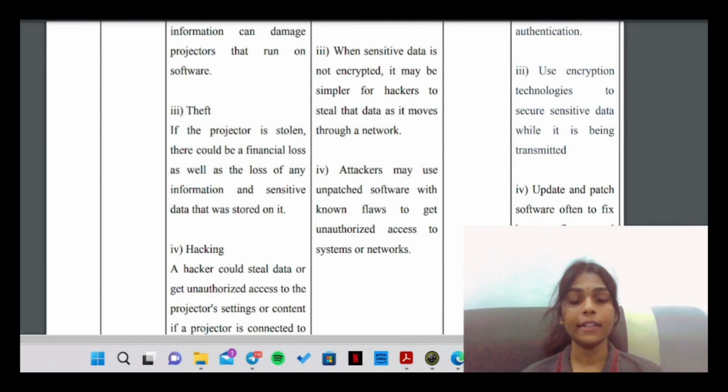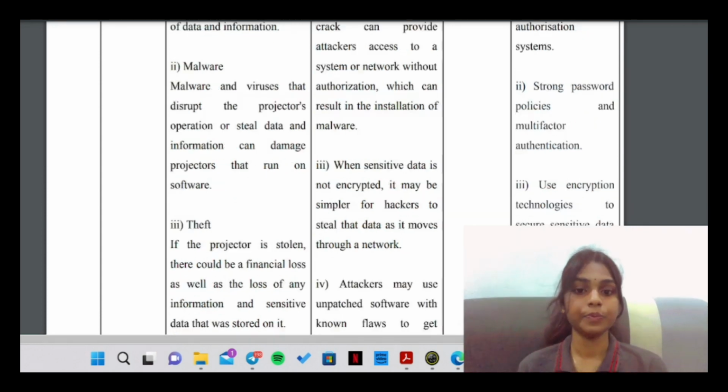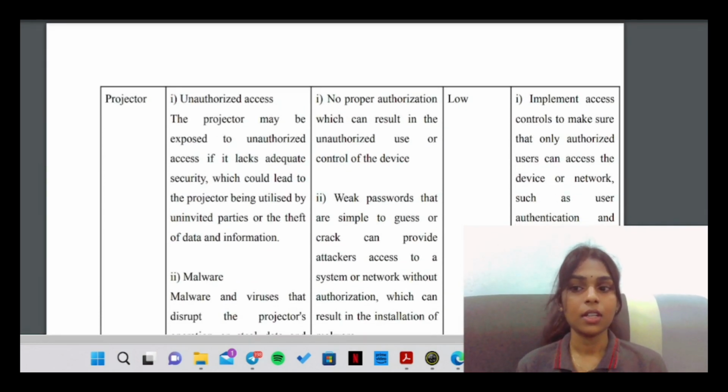Another vulnerability is that when sensitive data is not encrypted, it may be easier for hackers to steal the information or data as it moves through a network. Lastly, attackers may use unpatched software with known flaws to get unauthorized access to the system or network of the company. The priority for this asset is low, not high, either medium.